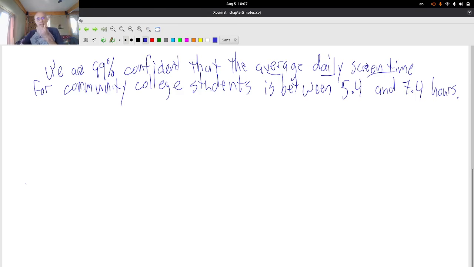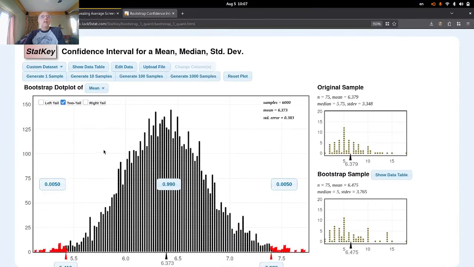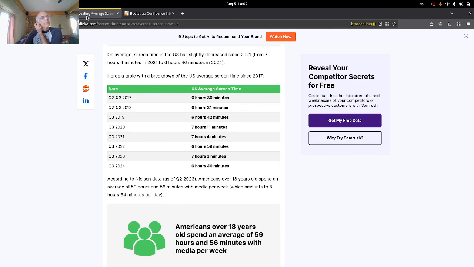All right, next thing I want to do is, are there other estimates out there in the world of what average screen time is? So I did a little search and found this website here that claims in 2024 the average amount of screen time was 6 hours 40 minutes for US adults. And again, that's daily screen time, and that's down from 7 hours 3 minutes per day of screen time in 2023. And you can see it's fluctuated a little bit over time, but not too much.